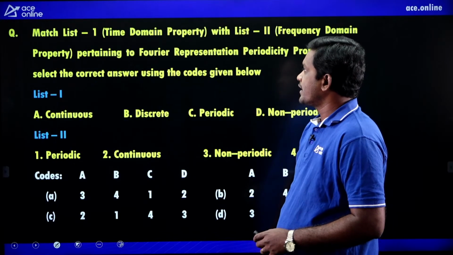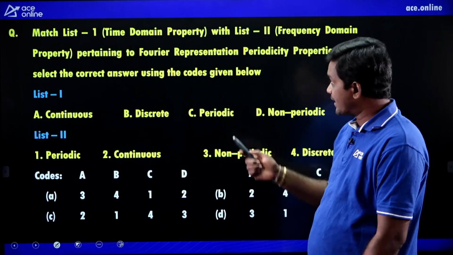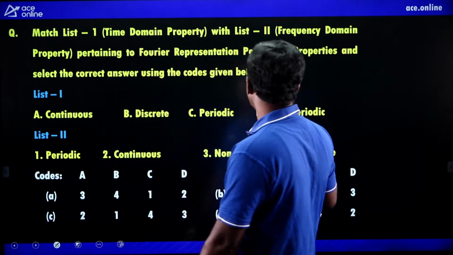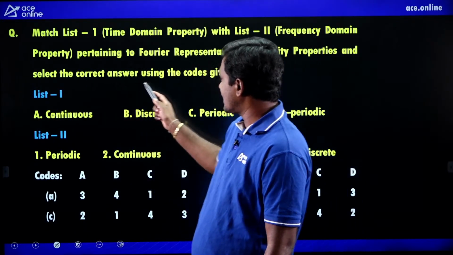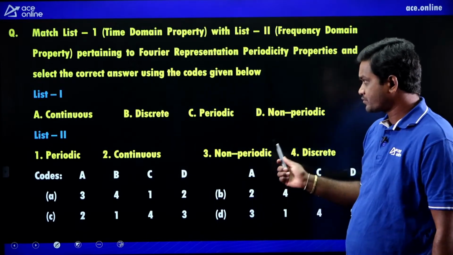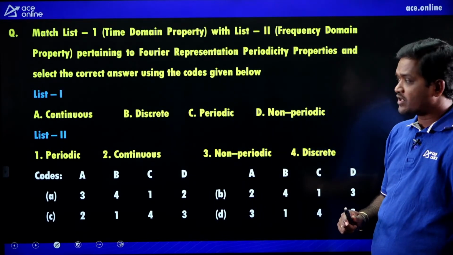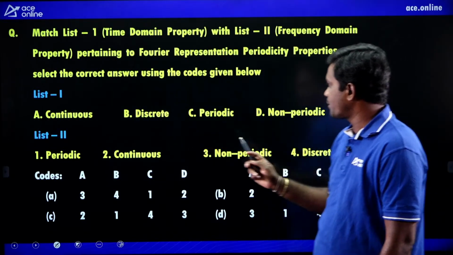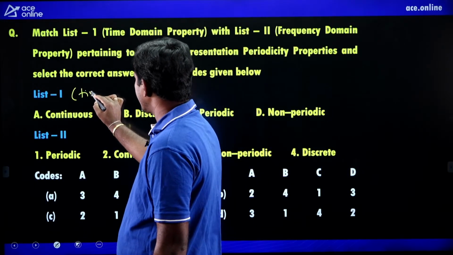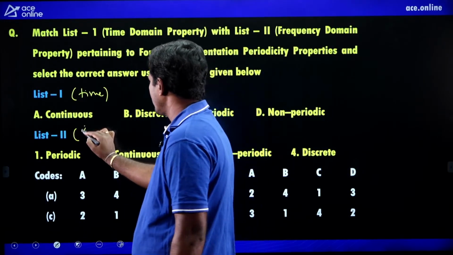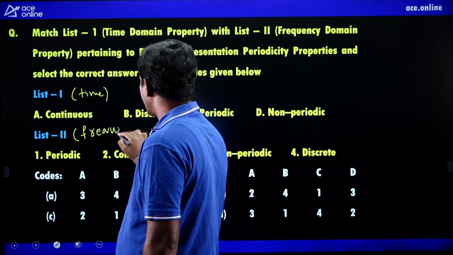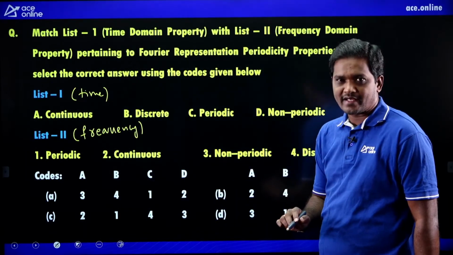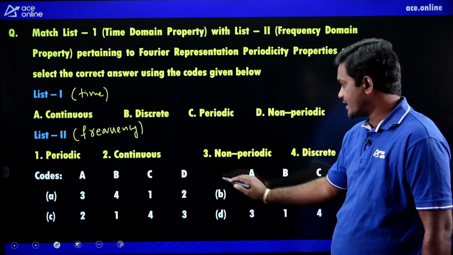Very good. Next, match list 1 time domain property with list 2 frequency domain property pertaining to Fourier representation, periodicity properties, and select the correct answer using the codes given below. Once you see here, it is a match the following question. What is list 1 given? Continuous, discrete, periodic, non-periodic. It is in the time domain. What is list 2? It is the frequency domain nature: periodic, continuous, non-periodic, discrete. So how they are matching is what is asked. These are the options.